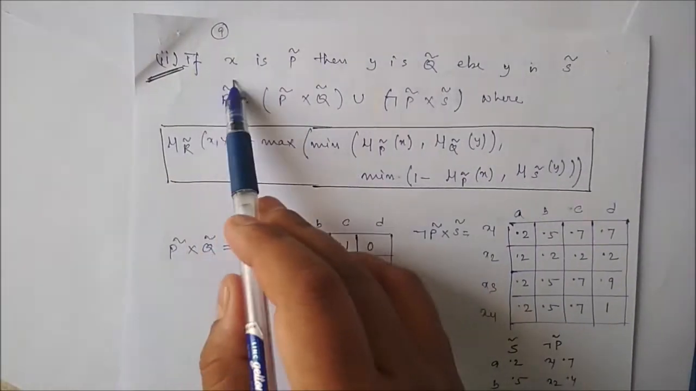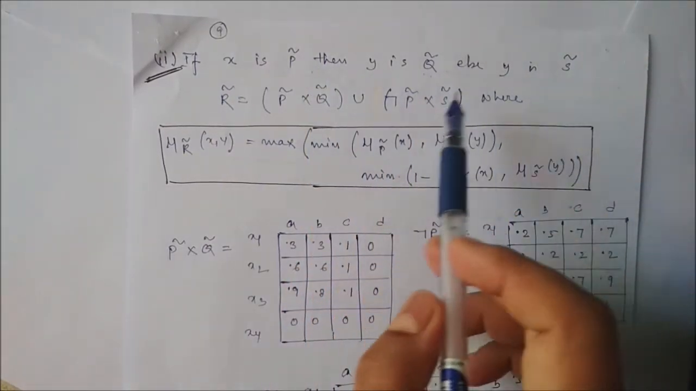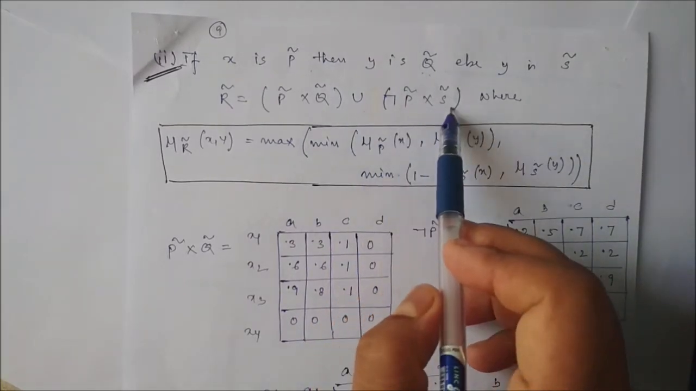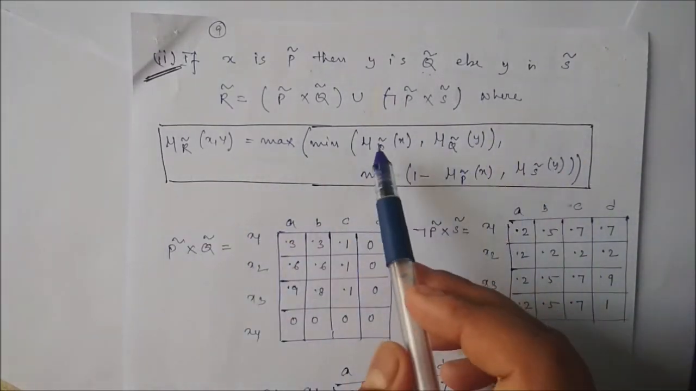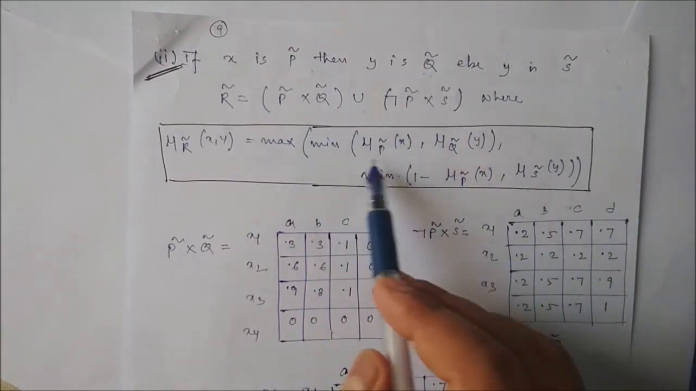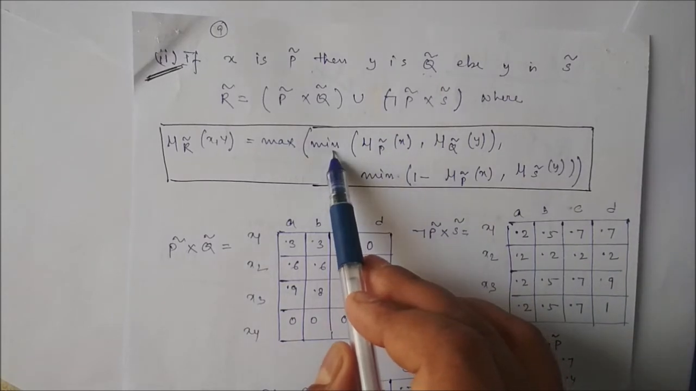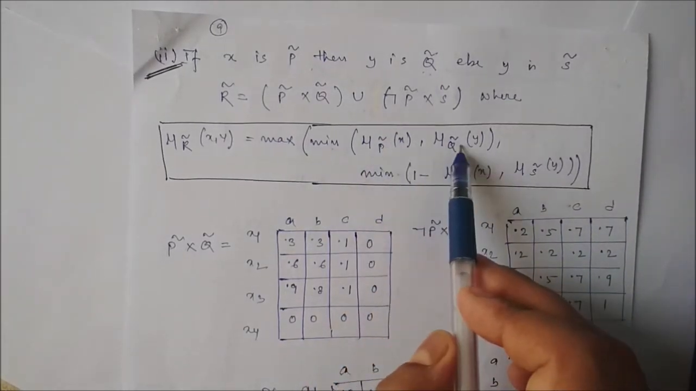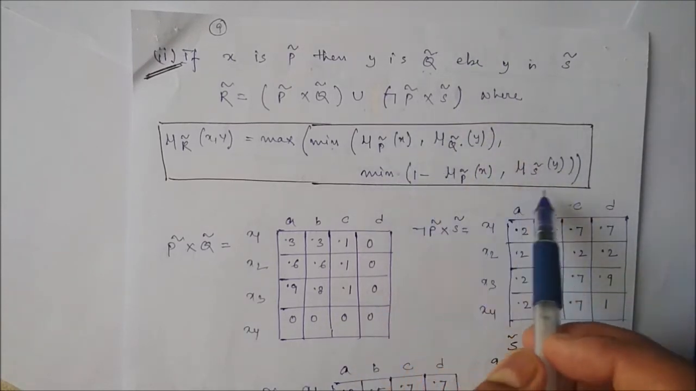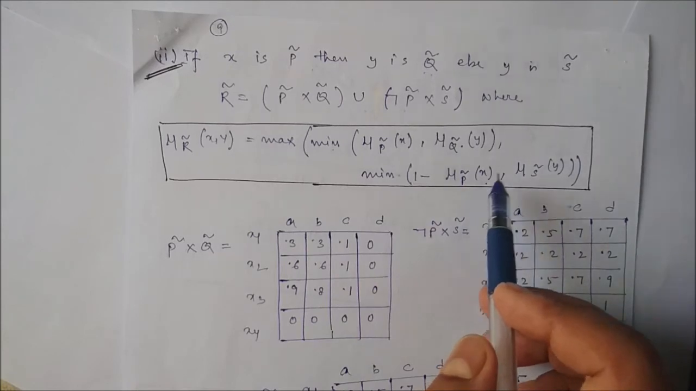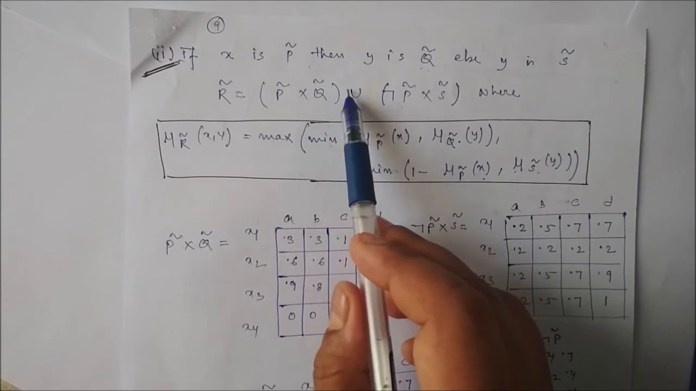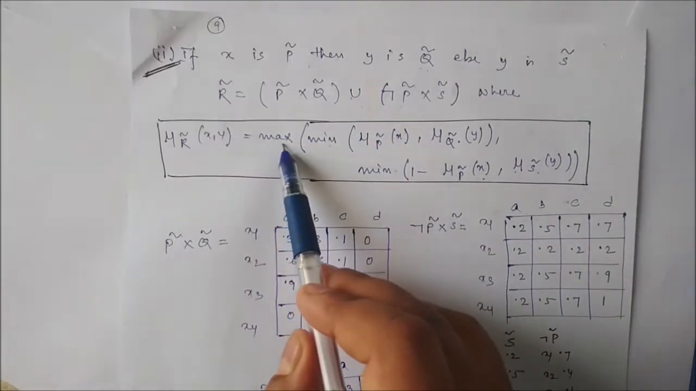Finally, the second problem: if x is P, then Y is Q, else Y is S. Here we have to apply this particular formula, P cross Q union not P cross S. First you apply P cross Q, taking the minimum between the two membership values. Then not P cross S, where not P means 1 minus mu Px, and S is the membership value of S; we take the minimum in between. And definitely for the union we take the max value.